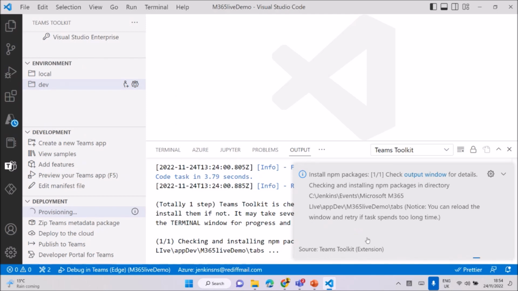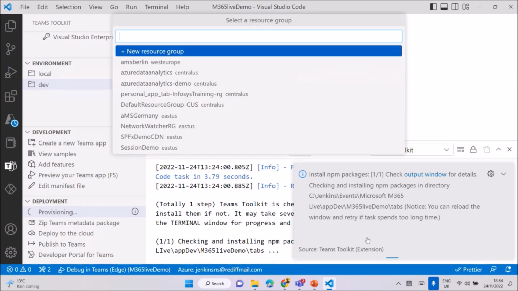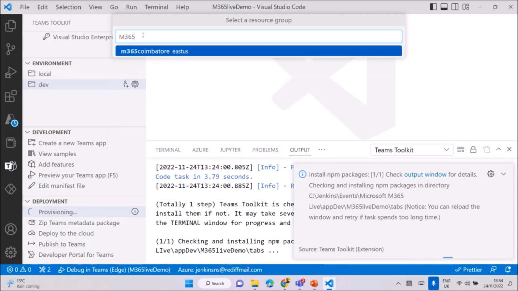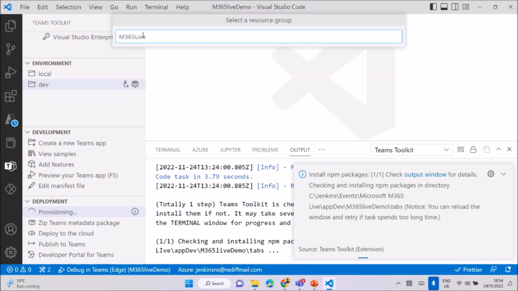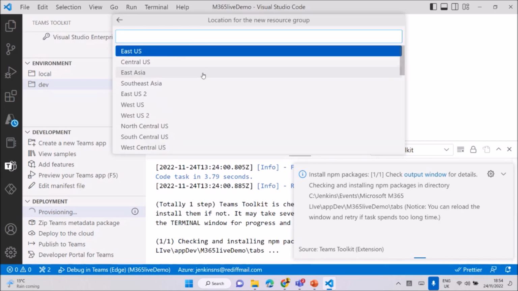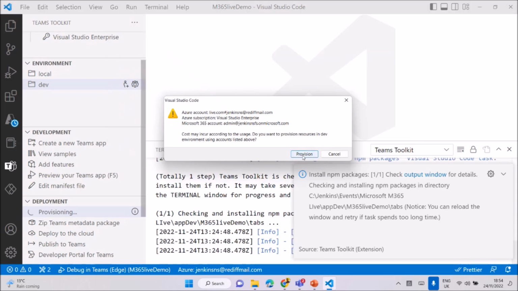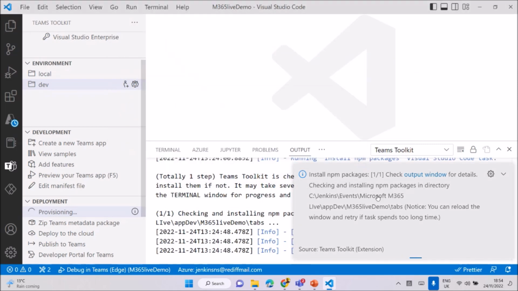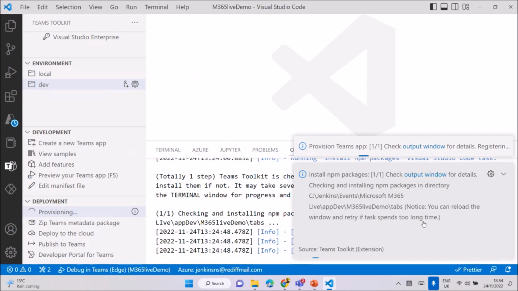What's the advantage of using the toolkit? We don't want to do anything. That's the main reason. Here, it's asking for some resources to create for the provisioning part, for M365 live, and where you want to deploy the resource and provisioning. The provisioning part is running separately, and I'm doing the local run also. We can do both together, that's fine.